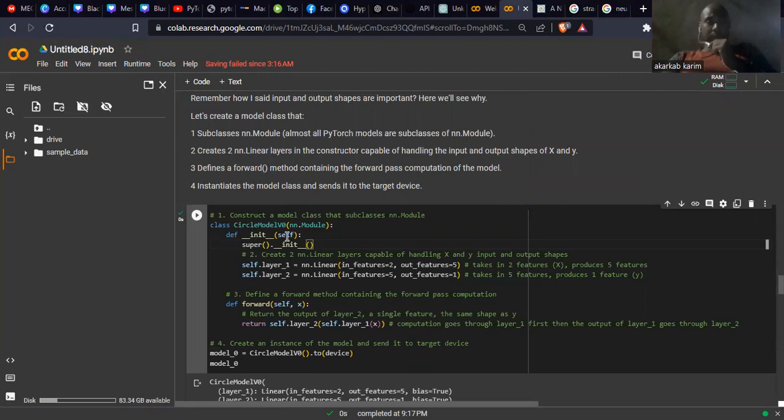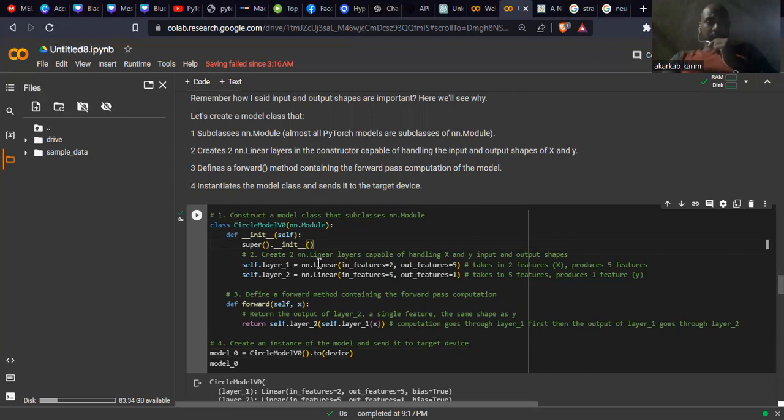Now I'm creating the constructor here, def __init__(self). I want the methods of my nn.Module, so I apply super().__init__(). I want the constructor of my superclass.